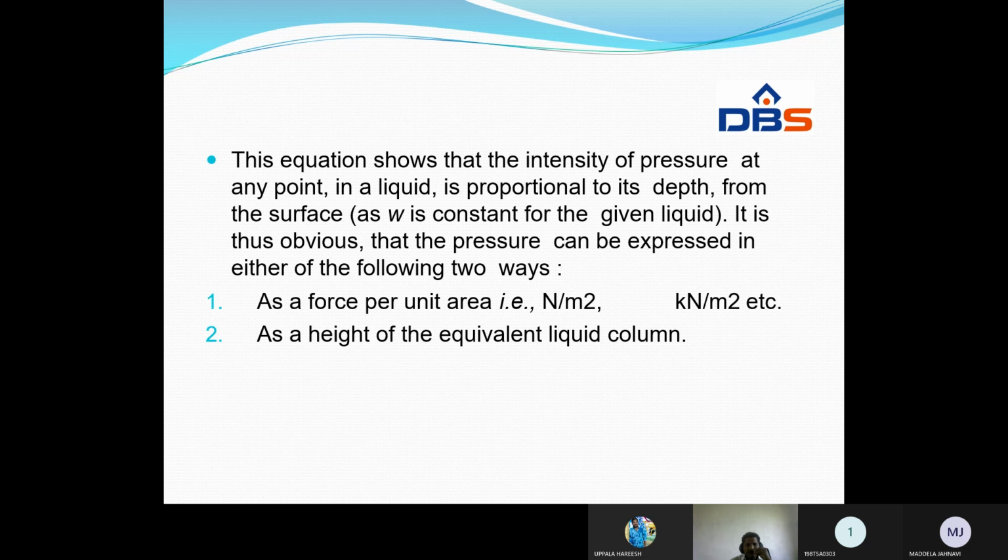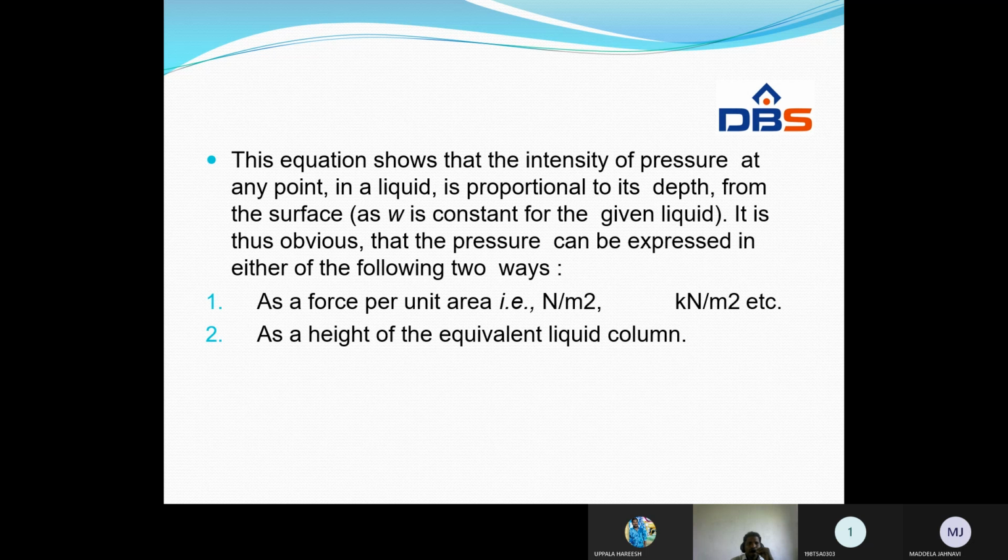This equation shows that the intensity of pressure at any point in a liquid is proportional to its depth. From P is equal to rho g h, the intensity of pressure acting at any point in a liquid is proportional to its depth h from the surface. It is obvious that pressure can be expressed in either of two ways: as a force per unit area, Newton per meter square, or as a height of the equivalent column.